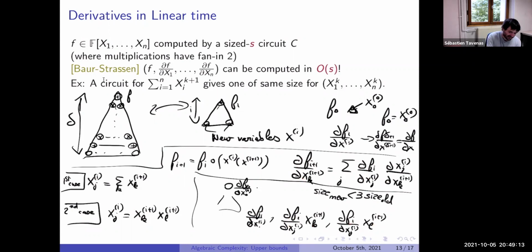So each time I have a new gate, I have plus gates above. To compute this inductively, we just need this one, already computed by a new variable, and this one by a new variable. So this is just a product gate and a product gate. So if we have a circuit which computes a polynomial f, we can compute all the first derivatives in time at most 3 times the size of the original circuit.